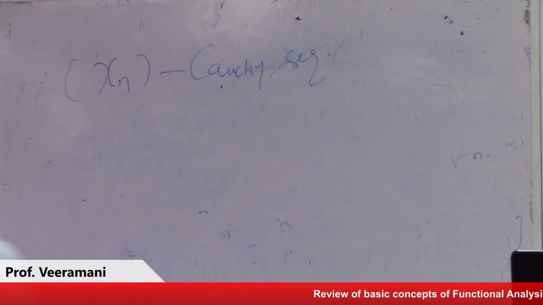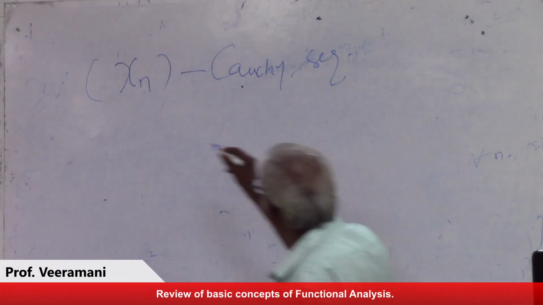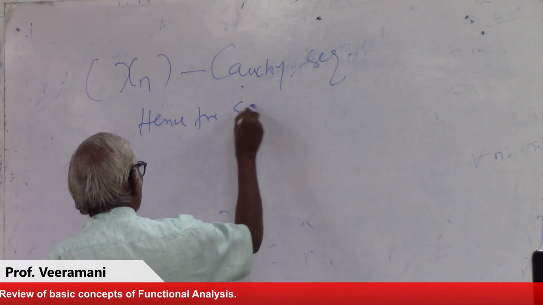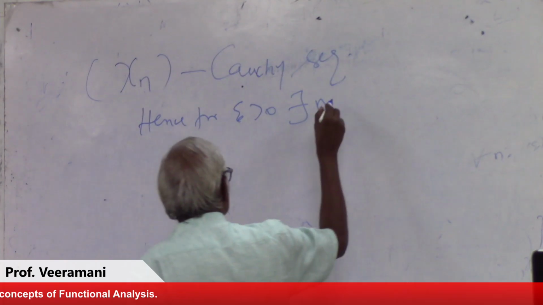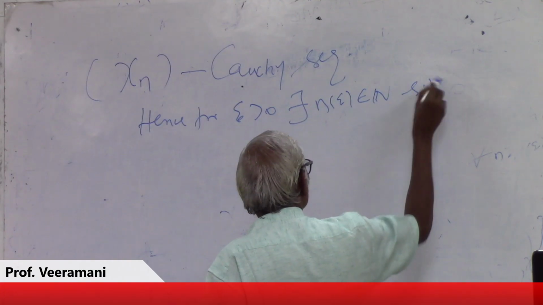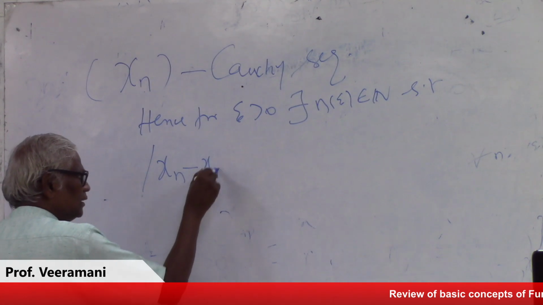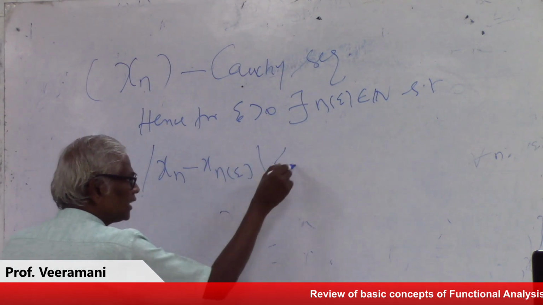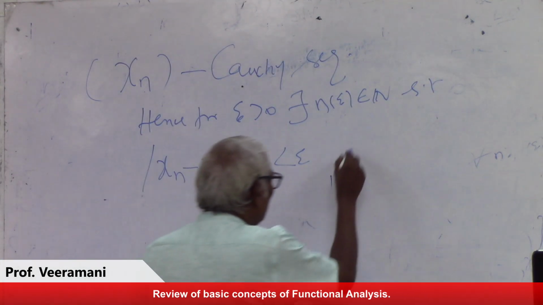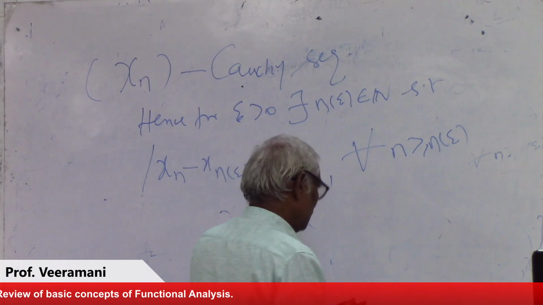Since it is a Cauchy sequence, for epsilon positive there exists a positive integer n of epsilon in the natural numbers such that mod xn minus x of n of epsilon is less than epsilon, for all n greater than or equal to n of epsilon.